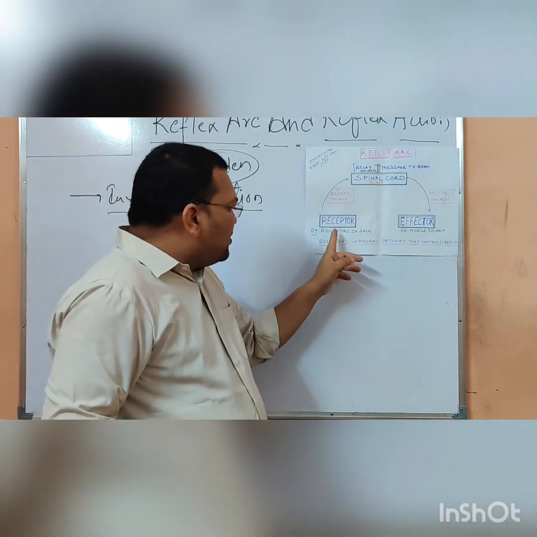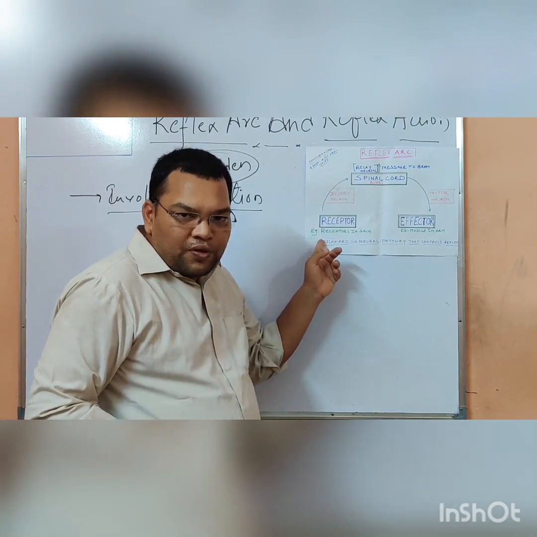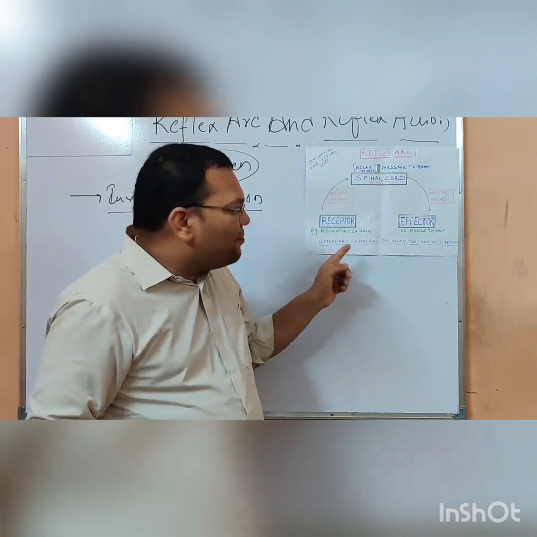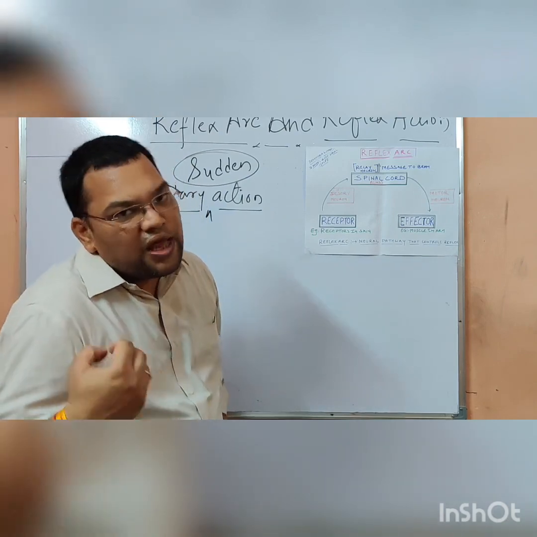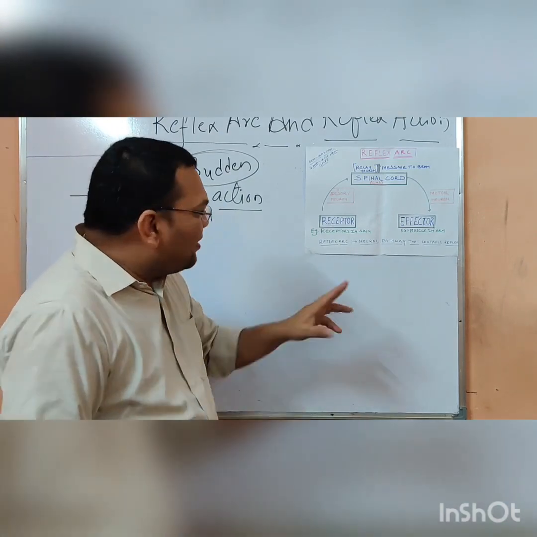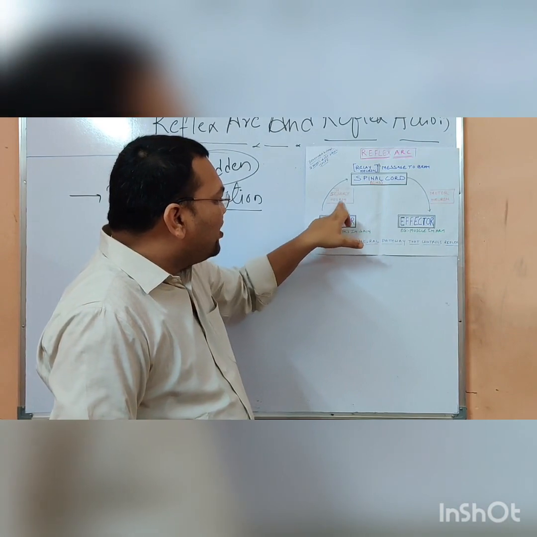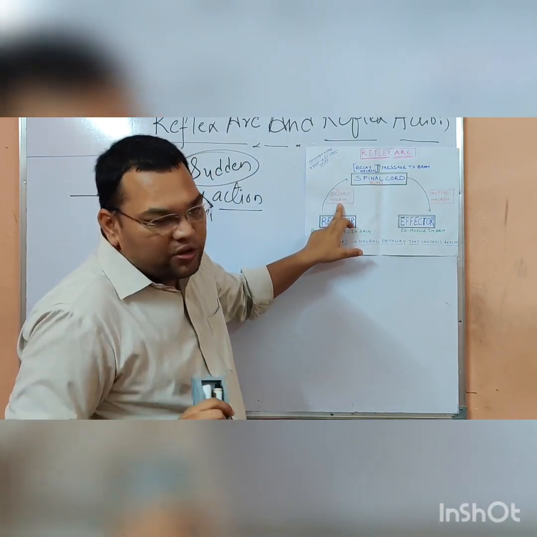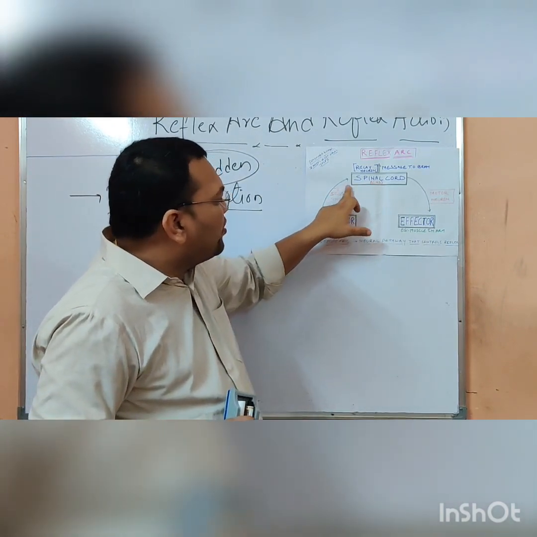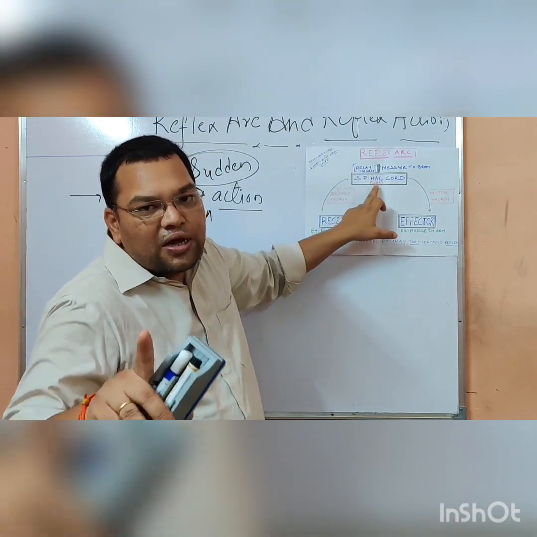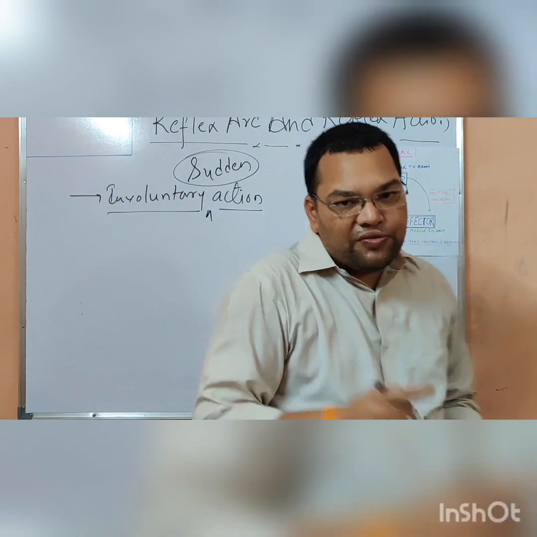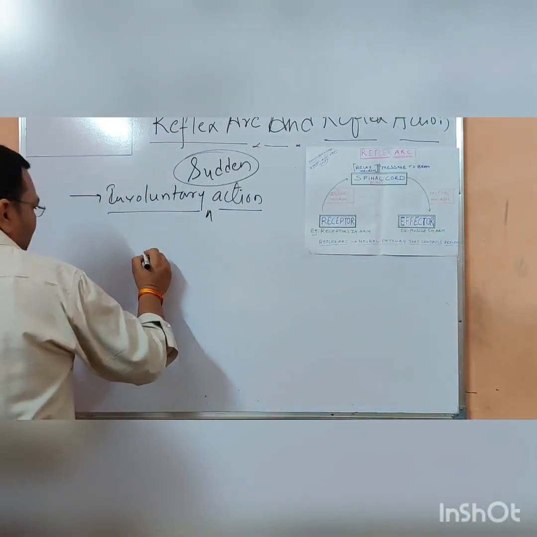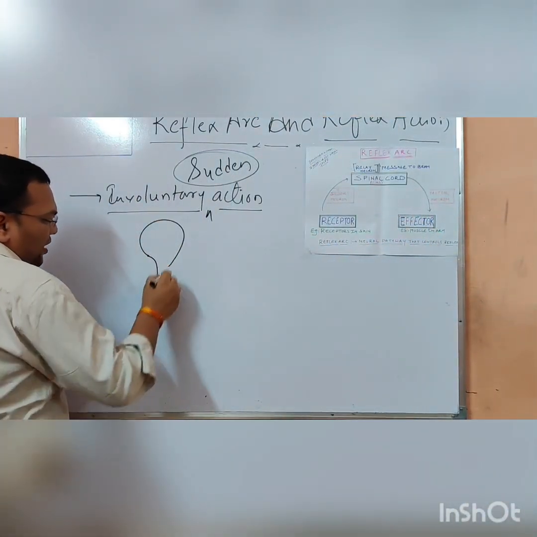So the receptors are there. These receptors are going to sense the stimuli. Then from the receptors, the sensory neurons are there. These sensory neurons pass the signal to the spinal cord. Now in the previous video I told you that there is a brain and there is a spinal cord.